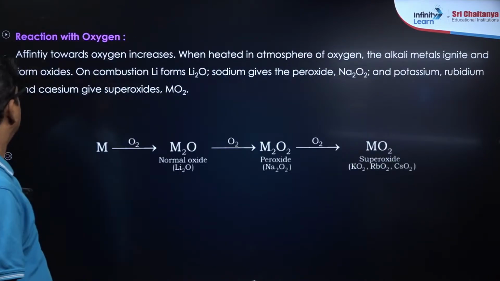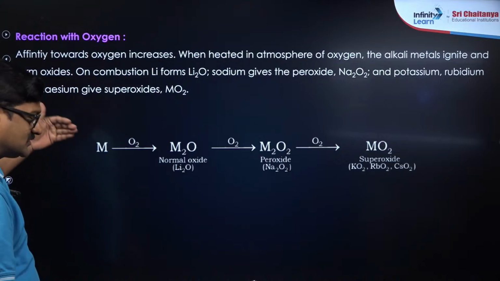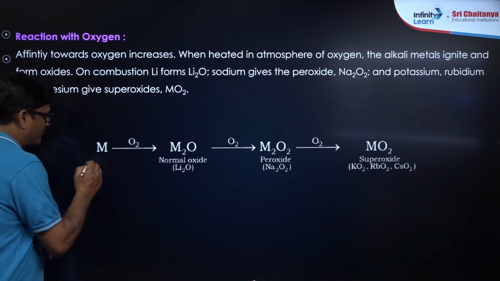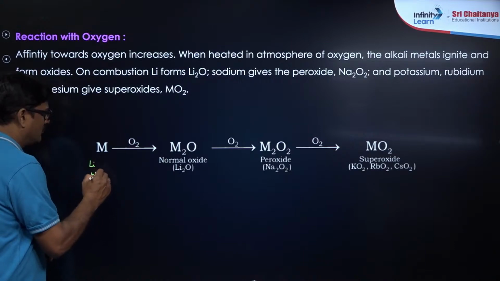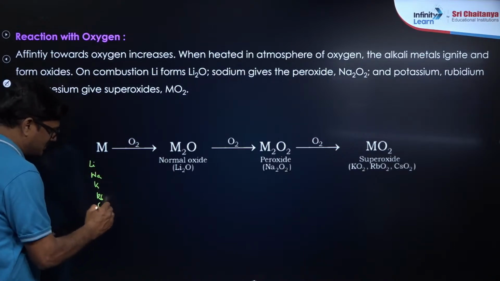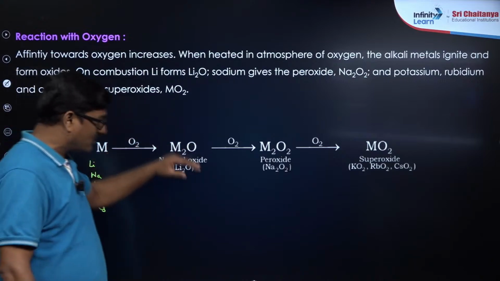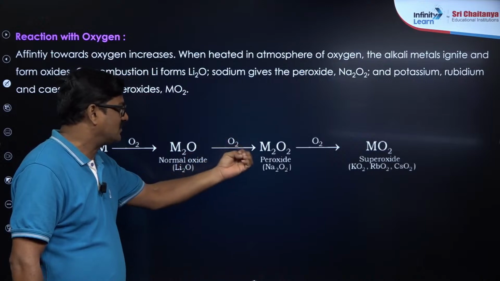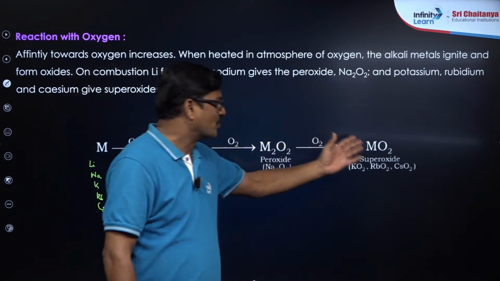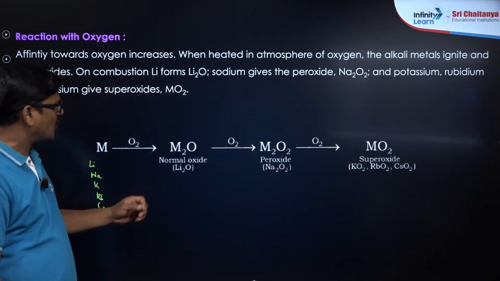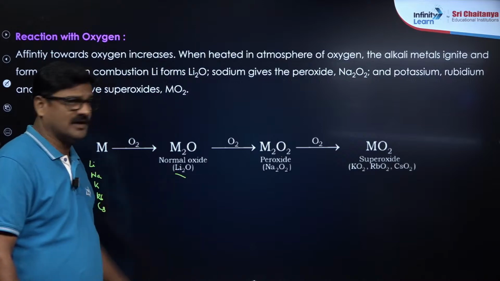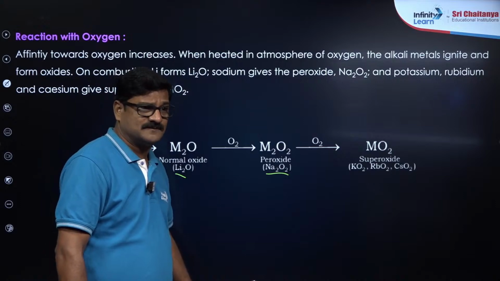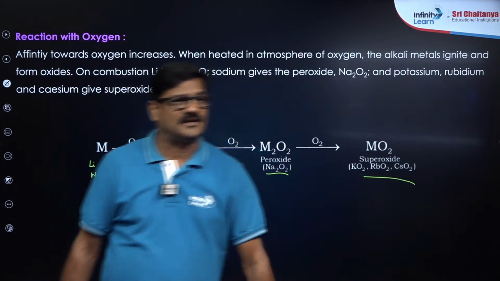Now let's talk about the reaction with oxygen, excess of oxygen and limited amount of oxygen. M is lithium, sodium, potassium, rubidium and cesium. They react with oxygen, giving the normal oxide. They react further with excess of oxygen, giving peroxide. With further excess of oxygen, they give superoxide. The normal oxide is formed by lithium. Peroxides are formed by sodium, superoxides by potassium.